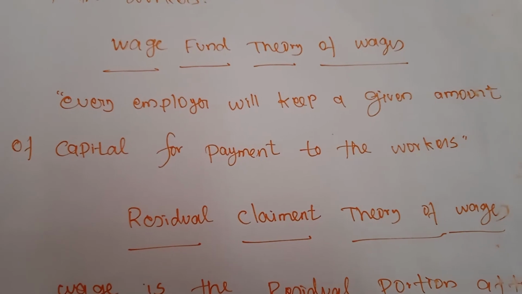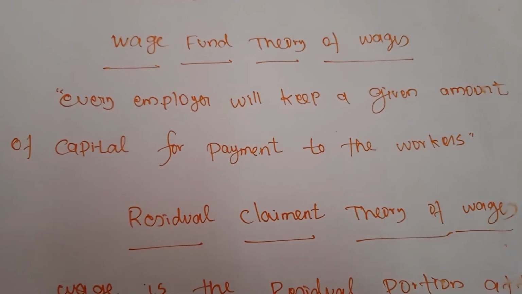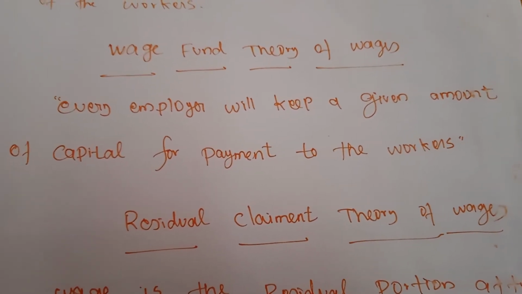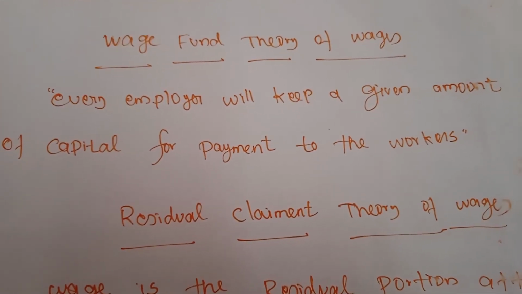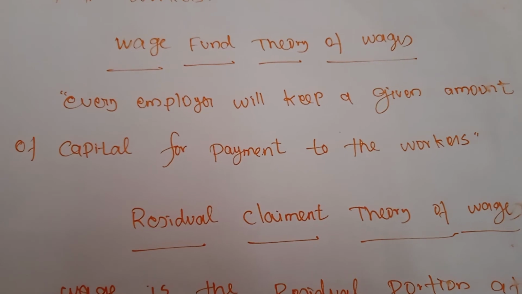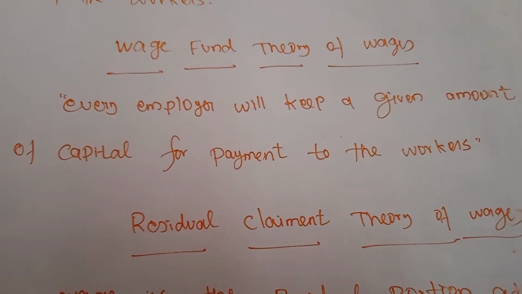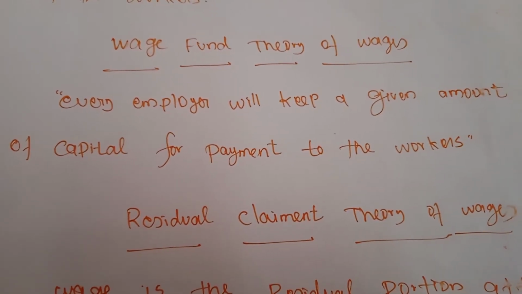Even if you consider any one organization, many people will be there: the manager, board of directors, the laborers and the sweepers, but all of them will never get the same level of wages.